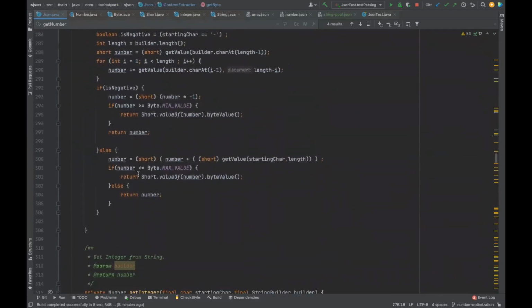Before you return a short, we will check whether the short is greater than the byte min value or less than the byte max value. In case it is coming in that bucket, you will say, okay, short, please give it as a byte. So this is why we play responsibly with memory. We'll say, okay, I will occupy memory only as required.